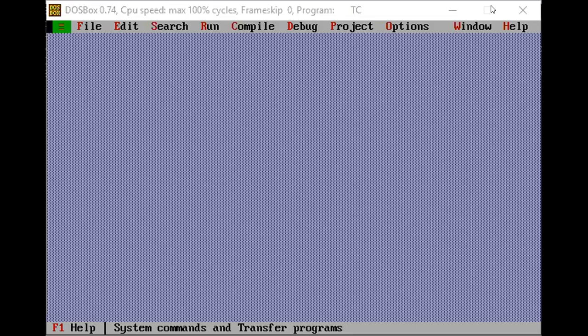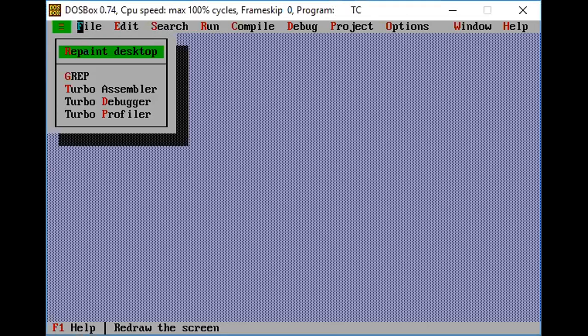So to run with Turbo C, we have already gone through these steps, so we'll directly start with this terminal. Okay. Now in this, let me check whether we have this file or not.